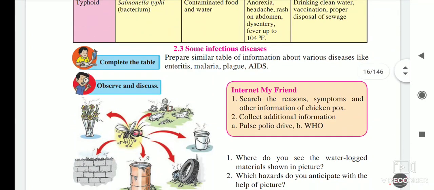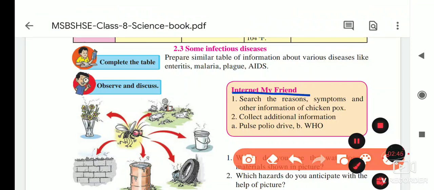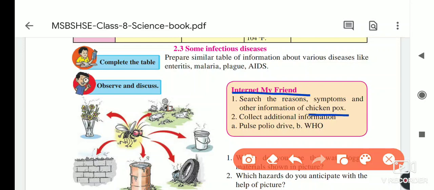Now see here, they told you that the internet is my friend. We have to use the internet and search the reasons, symptoms, and other information about chickenpox, and send me that also. Then afterwards, collect additional information about the pulse polio drive. You know that every year in our country the pulse polio campaign is conducted all over India on the same day, within January. You have to collect information about it and send it to me